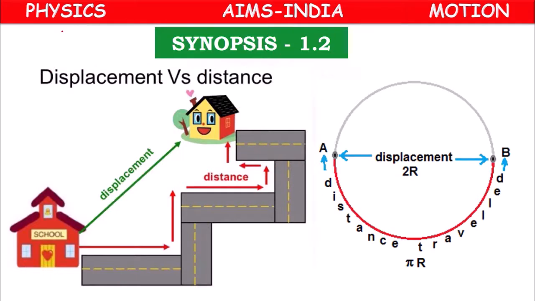So during the motion of a body, we come across two physical quantities, distance and displacement.